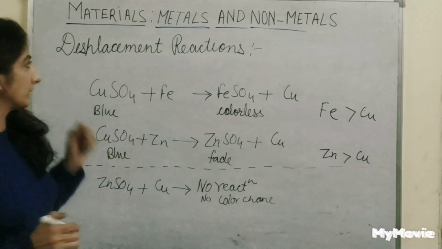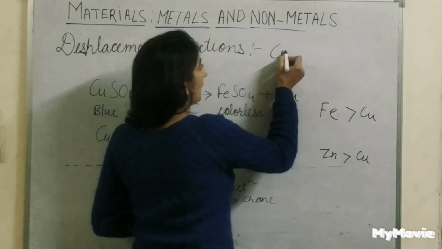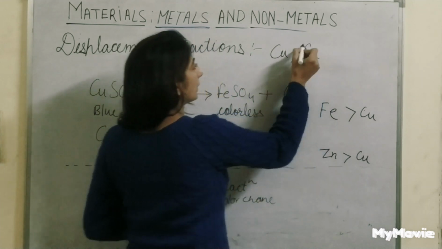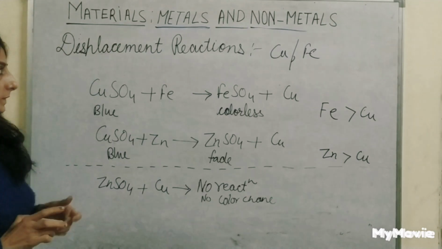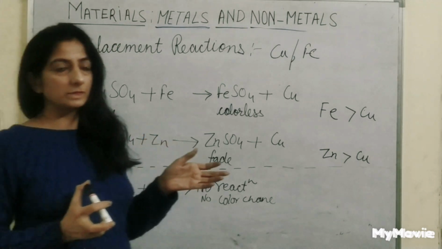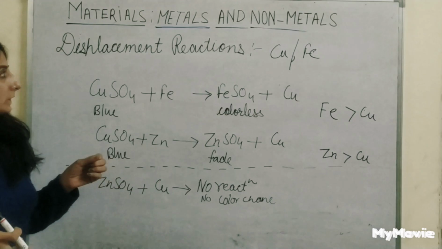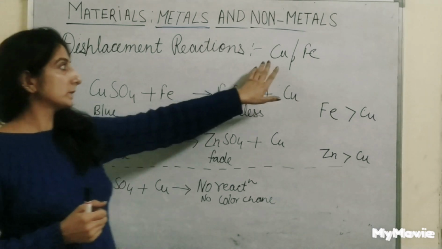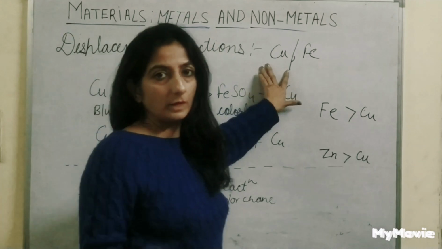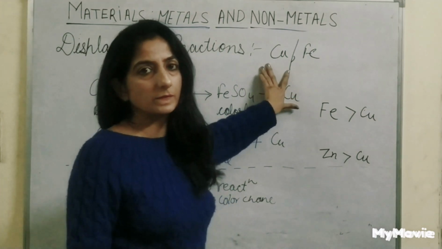For example, copper and iron: which is more reactive? It is difficult to give such answers because the reactions of these metals are different with different substances.